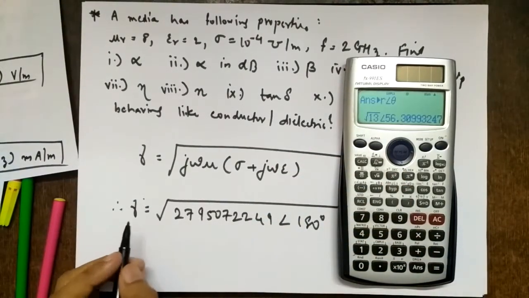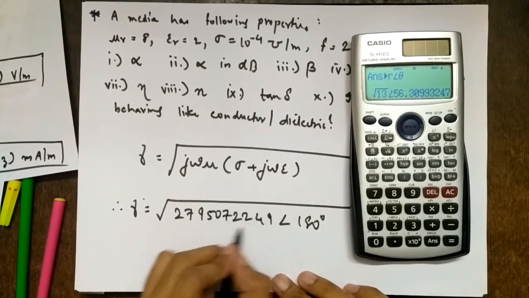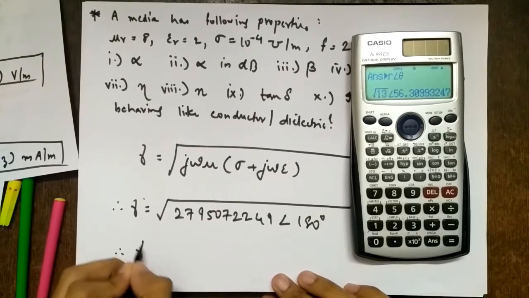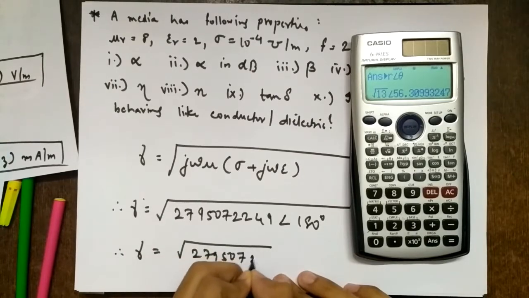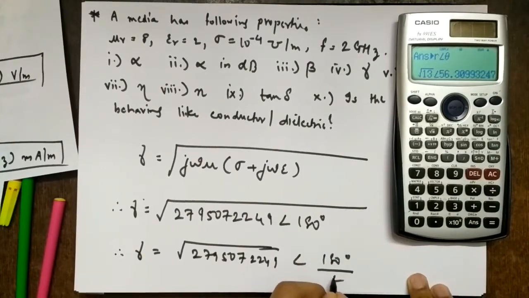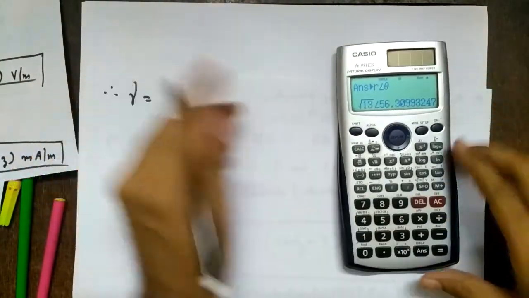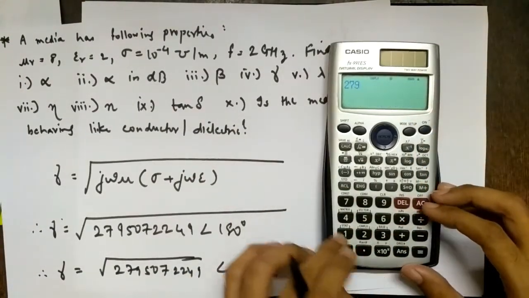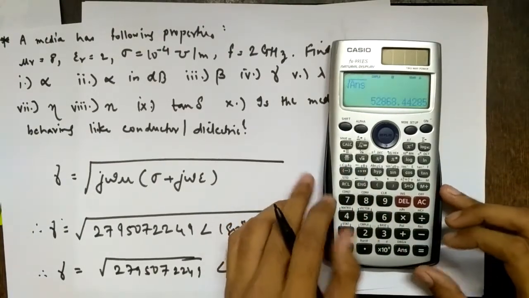Then you want the square root of this number, so you take the square root of the magnitude and divide the angle by 2, 180 degree by 2. So this is your answer.